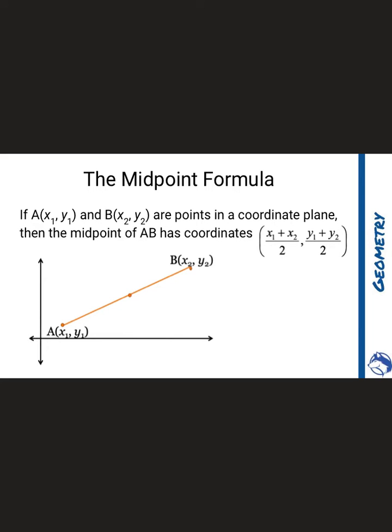So here's the midpoint formula, and I just want to touch on it briefly, and then it'll be on the next slide for you to write down. So the point A, we're just going to label it x1, y1. So that's just our first point that we have, and that's going to show up over here, our x1 and our y1. So I always generally just choose a point, and I know that that's going to come first in my formula. I then choose my second point, B, and that's going to come second in the formula. And since it's halfway, we're going to add them together and divide it by 2, and that's going to give us our midpoint right there.